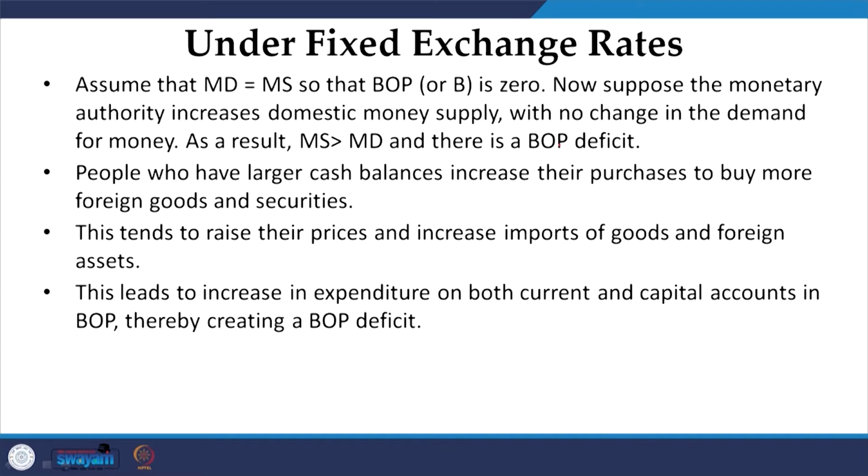Now, there are two interpretations so far as the theory of monetary policy is concerned. One is the monetary policy and its role under fixed exchange rate, and the other is monetary policy and its principles under flexible exchange rate. Now, assuming that MD equals MS, where there is no problem with balance of payment, so BOP is 0. Suppose the monetary authority increases domestic money supply, with no change in the demand for money.